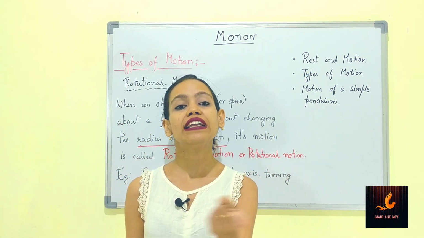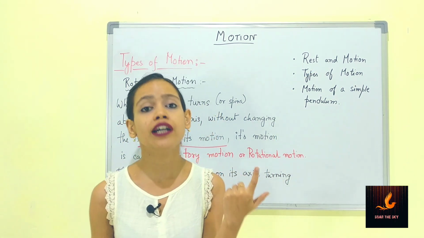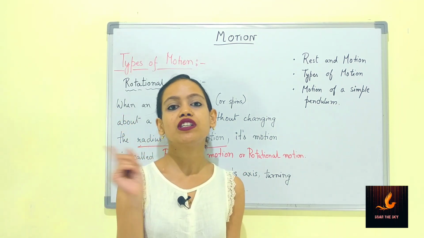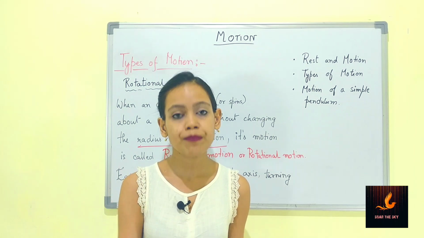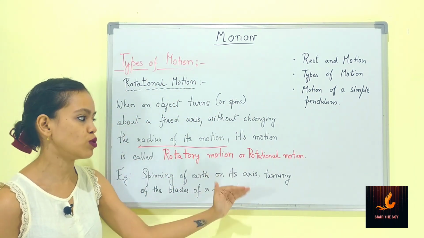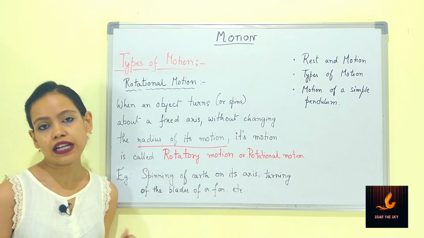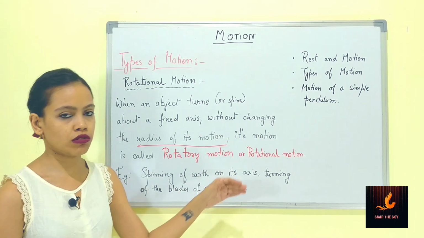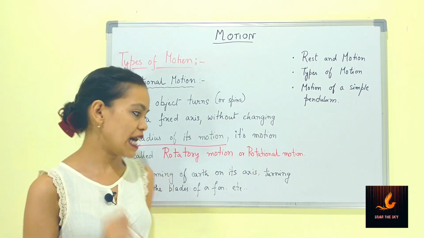Now when the blades of the fans are moving round and round, they are not moving away from that particular circle's radius. Okay, so without changing the radius of its motion, its motion is then called the rotatory motion, or we can call it rotational motion. So what would the examples be?